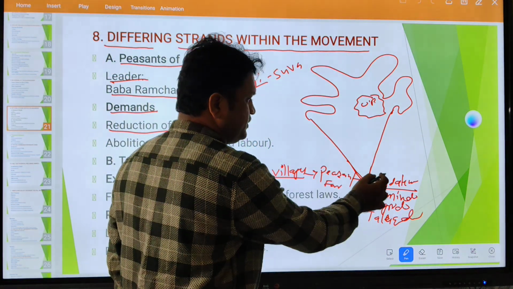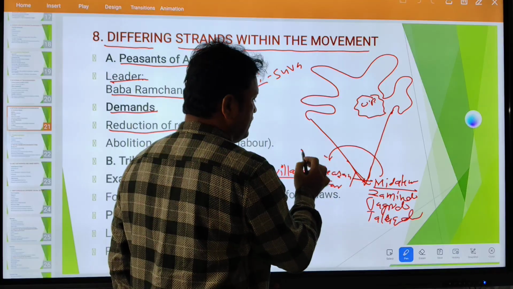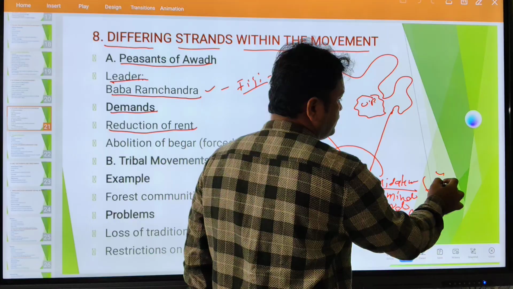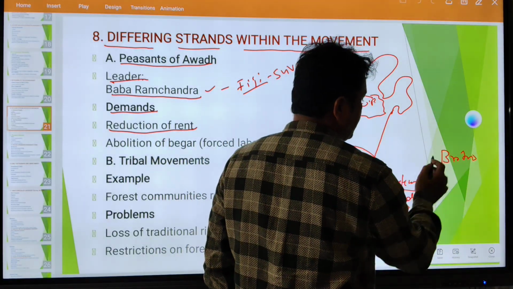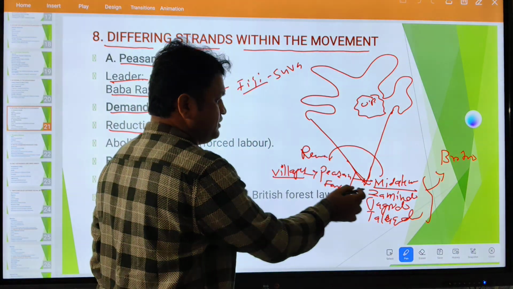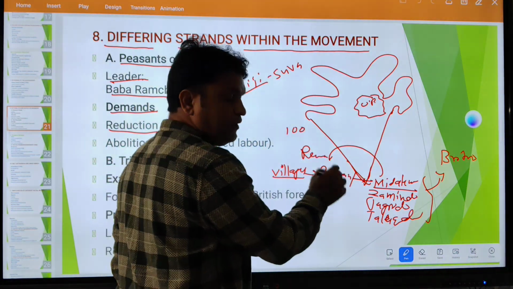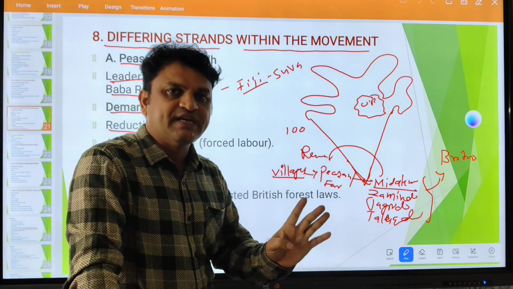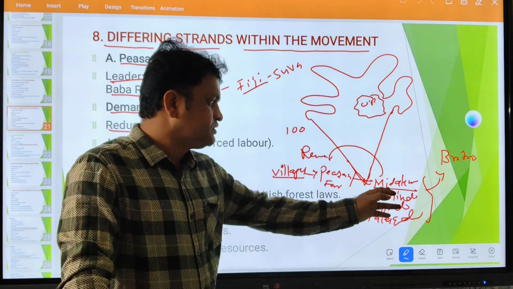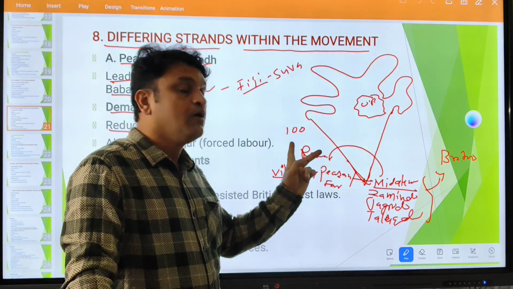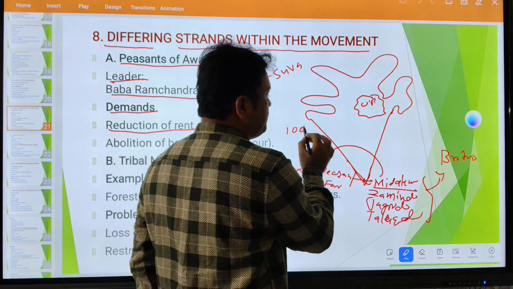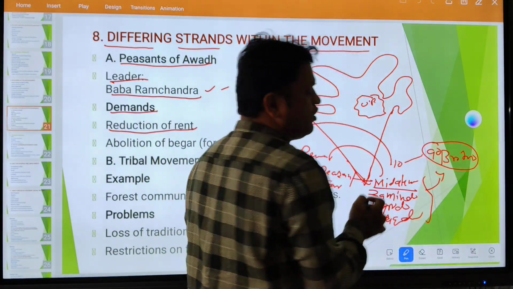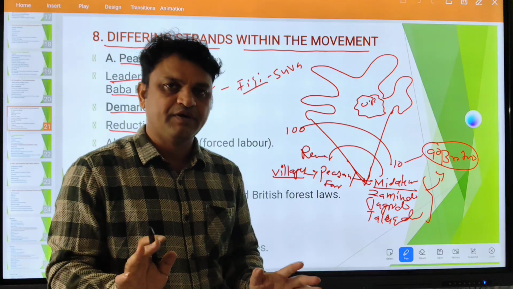So these people, these middlemen, collect taxes and rent from the peasant and farmer, and they pay rent to the British government by keeping some portion. Suppose this middleman, or talukadar, collected 100 rupees as rent from one farmer. They will keep some portion, let us say 10 rupees, and the remaining 90 rupees will be given to the British government as rent. I am giving the example.